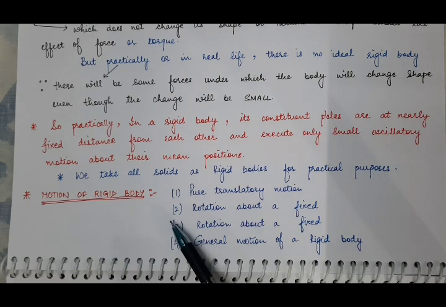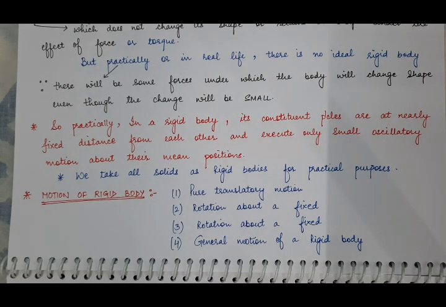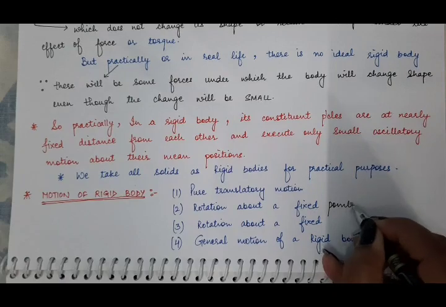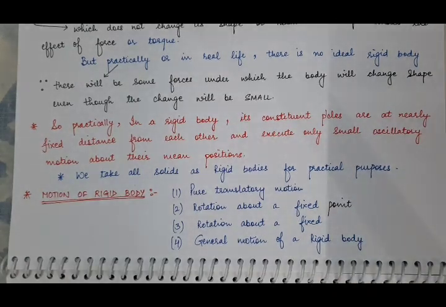Second is, if you fix a point inside that rigid body, it can rotate about that fixed point. So the second type of motion of a rigid body is rotation about a fixed point inside the body or outside the body.